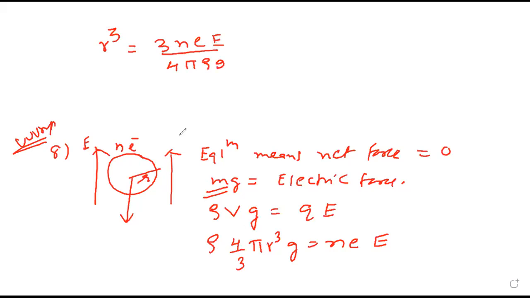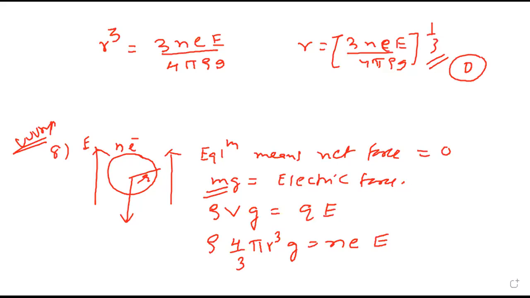So taking cube root, R is 3nE upon 4 pi rho g whole raised to 1 by 3. Just check whether this is present or not. Anybody who has not followed this sum? Everybody has followed, that means option D. Option D.